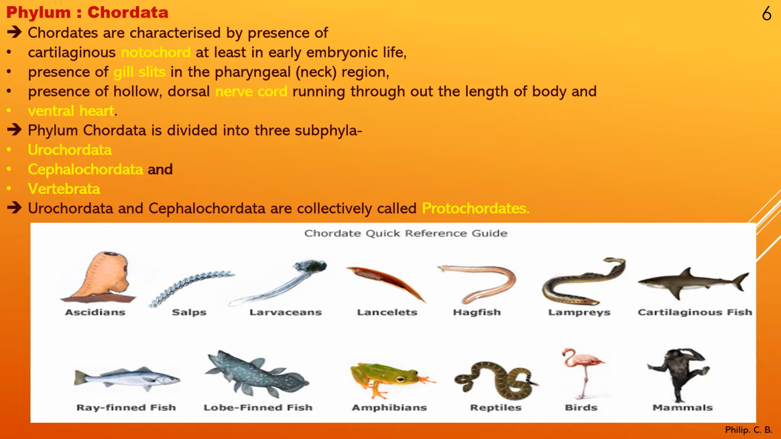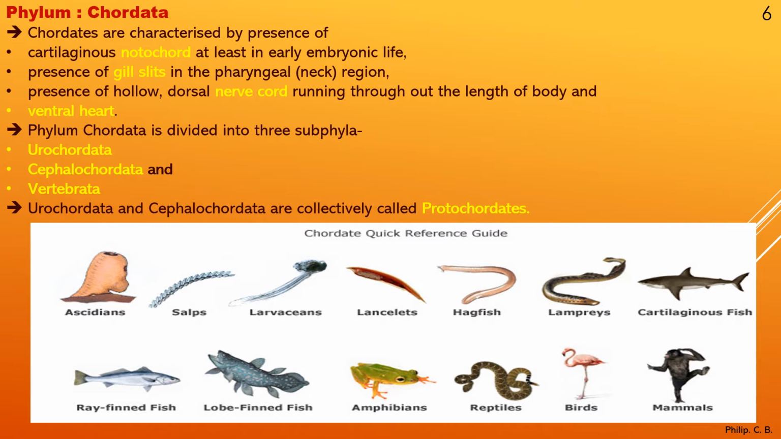Further, phylum Chordata is divided into three subphyla: Urochordata, Cephalochordata, and Vertebrata, as we saw in the chart earlier. Urochordata and Cephalochordata are collectively called protochordates. Now all of you know chordates, the presence of notochord, etc. Why the term protochordate? The term proto means first, the beginning of the chordates. So they are the first known species, that is Urochordata and Cephalochordata. That's why they are called protochordata.